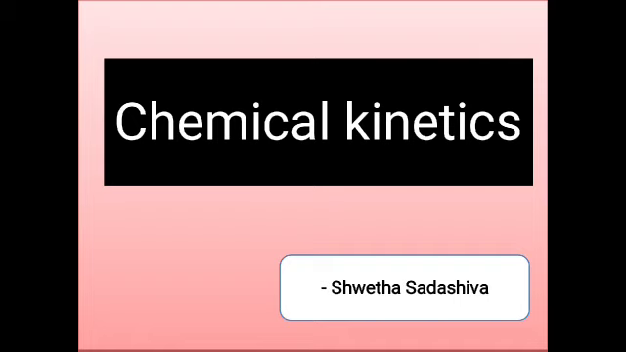So students, we are going to learn a new chapter, that is chemical kinetics. So let's get started. Now when a chemist studies a chemical reaction, there are following main aspects they look into.